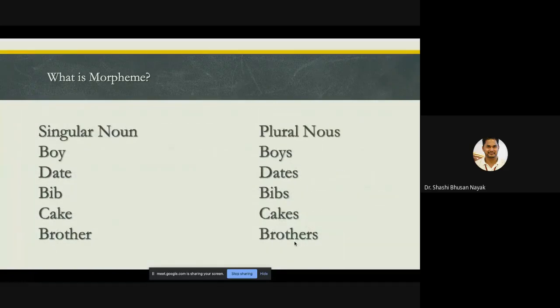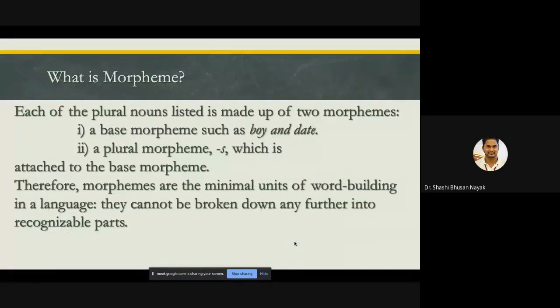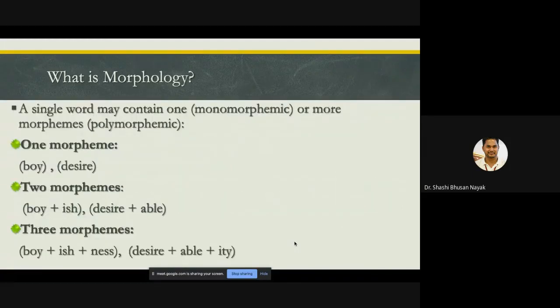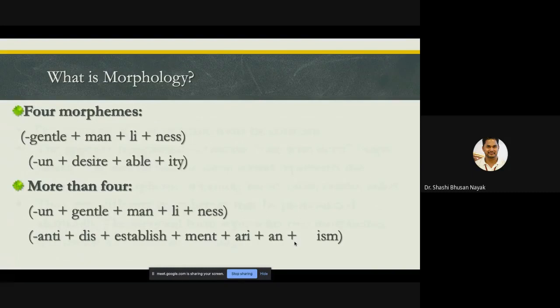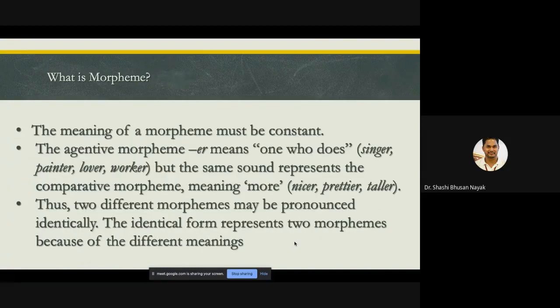Then I gave you these examples, examples of nouns, plural nouns. Then I gave you 1 morpheme words, 2 morpheme words, 3 morpheme words, 4 morpheme words, more than 4, like polysyllabic words. I gave you multiple morphemes in a particular word. Then I gave you the example of er, how the meaning changes even though the morphemes are the same.